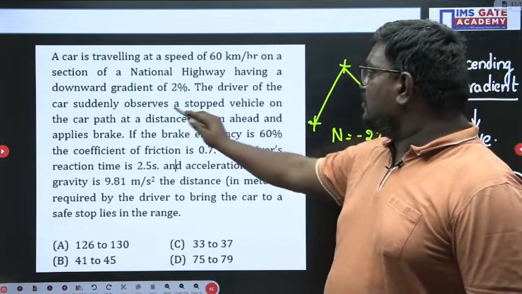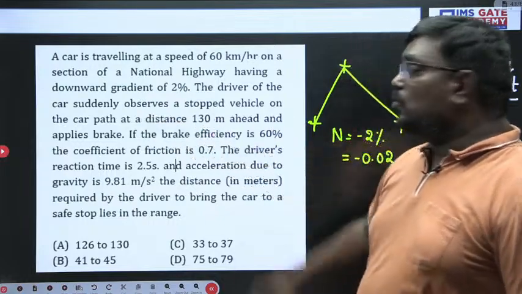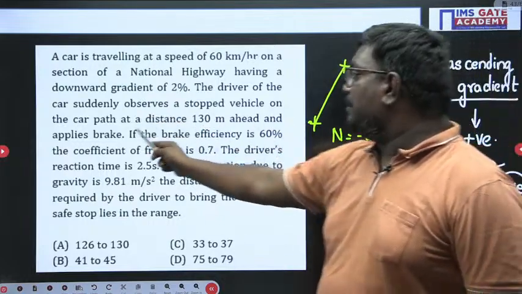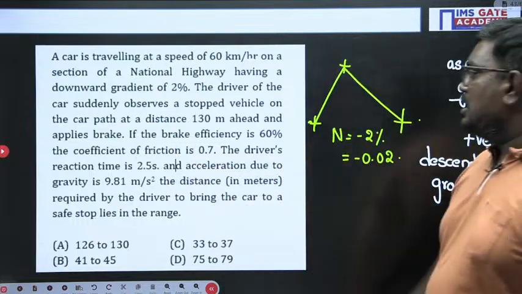Next, the driver of the car observes a stopped vehicle on the car path 130 meters ahead and applies the brake.